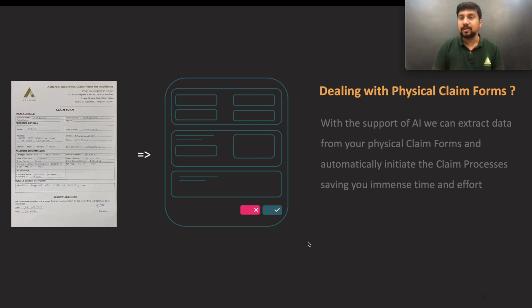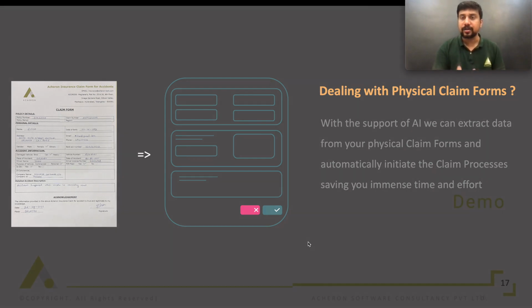Either the agents at the company can scan it, and that can automatically start the claim process and move it forward. Or if they send the scanned documents via email, that can also trigger a workflow. That's the ideology. So instead of talking about all these things in a slide deck, I would like to show a live demo of our connectors. So let's jump into the demo for the Textract connectors.